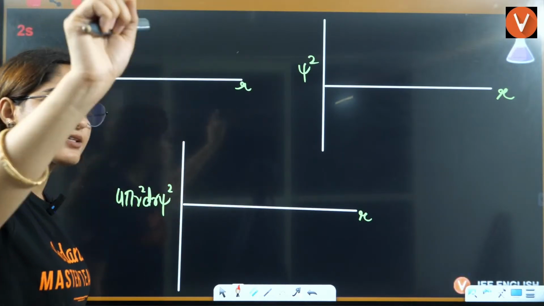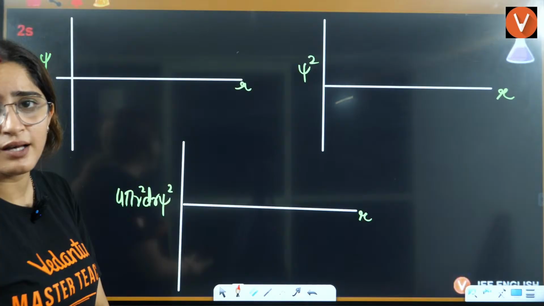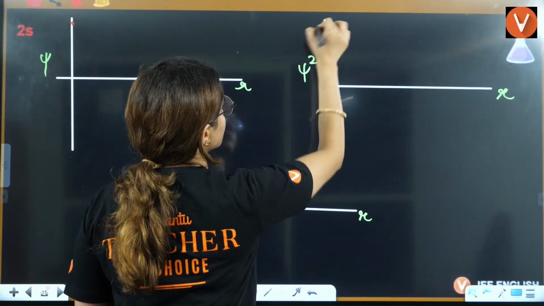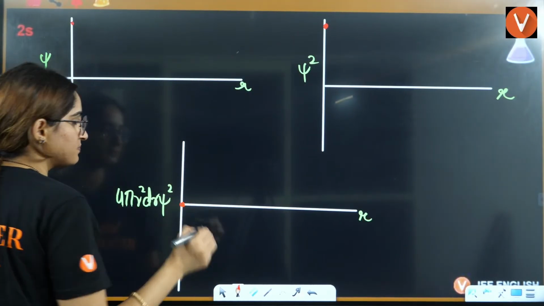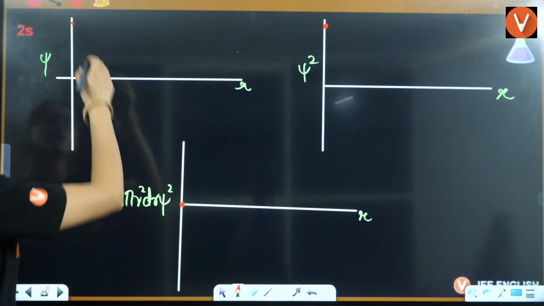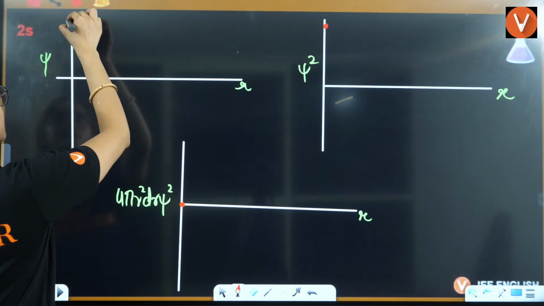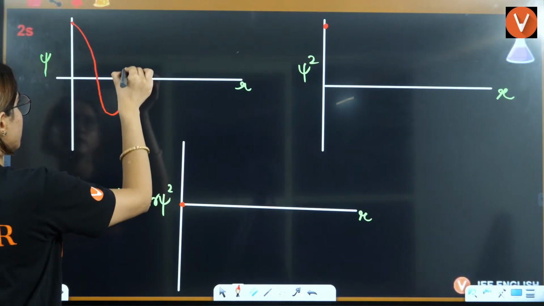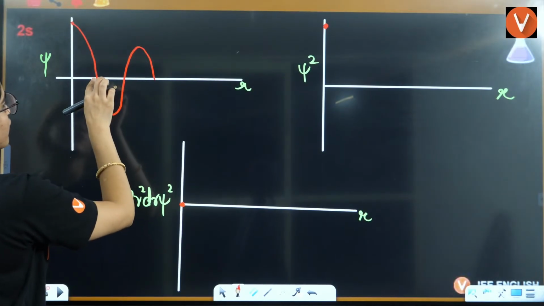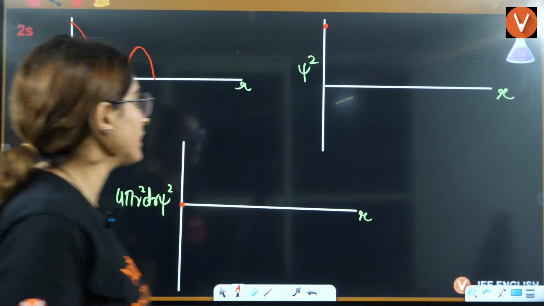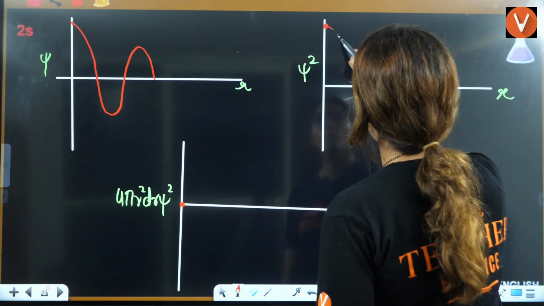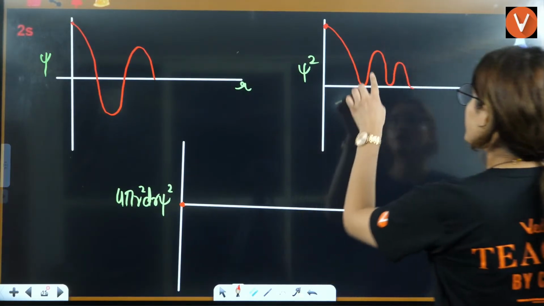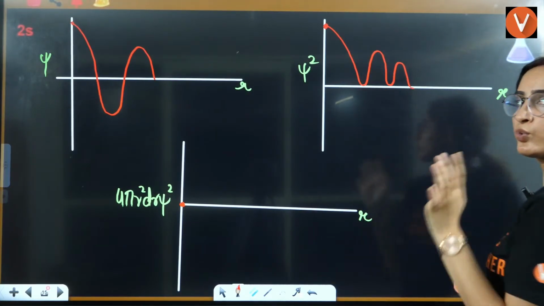Psi always starts from maxima. Yes, maxima. This always starts from maxima, and this always starts from minima. Right? Now, I need to draw two radial nodes, and here peaks are decreasing. So I'll draw it here, then here, then here. Can you see 1, 2? Two radial nodes. Again here, 1, 2, 3. Can you see peaks are decreasing, and here you have two nodes.